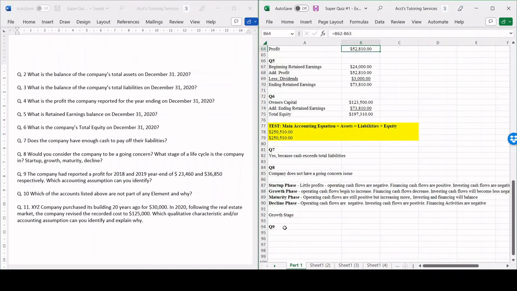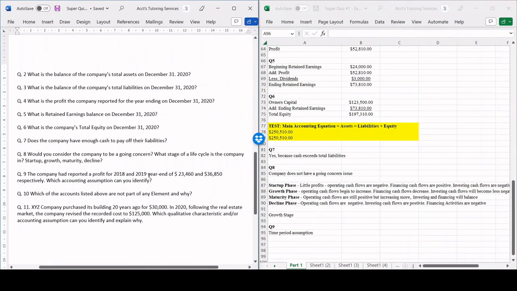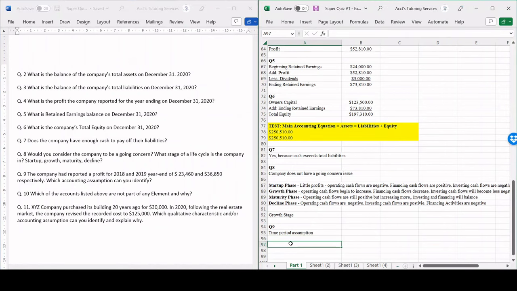This one is straightforward. This is going to be the time period assumption. This is because the time period assumption states that information is broken down into artificial time periods so that shareholders can analyze and compare information to make decisions. So we're given a profit for each one of the years, including 2020. It's broken down into yearly time periods so we can compare it to prior years.